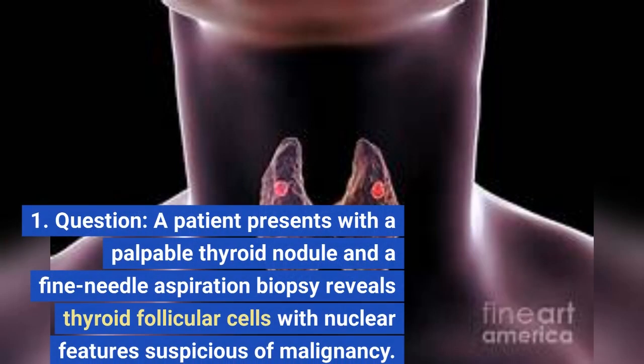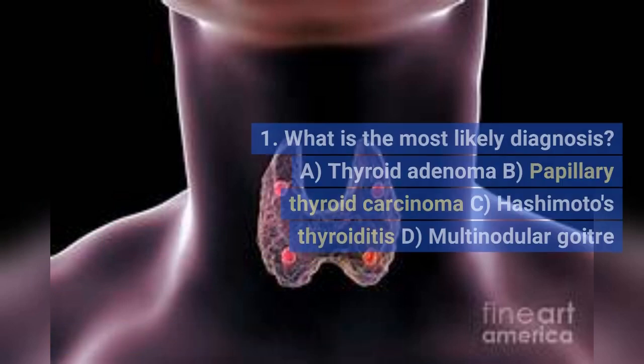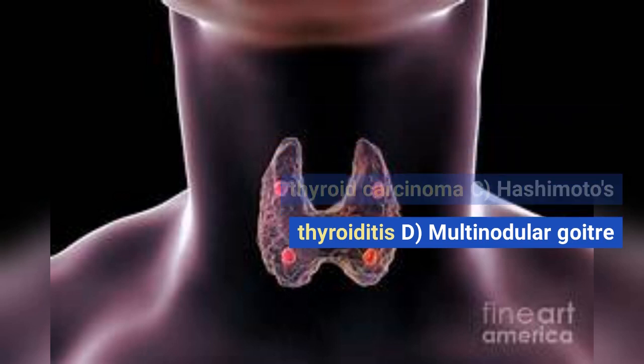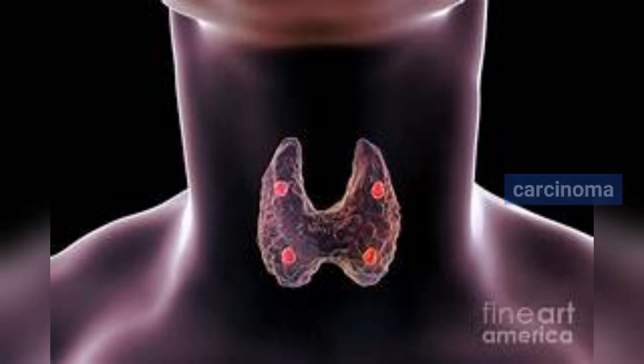Question: A patient presents with a palpable thyroid nodule, and a fine needle aspiration biopsy reveals thyroid follicular cells with nuclear features suspicious of malignancy. What is the most likely diagnosis? A. Thyroid adenoma. B. Papillary thyroid carcinoma. C. Hashimoto's thyroiditis. D. Multinodular goiter. Answer: B. Papillary thyroid carcinoma.